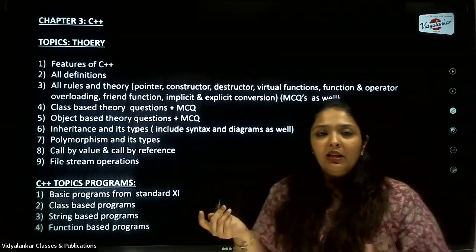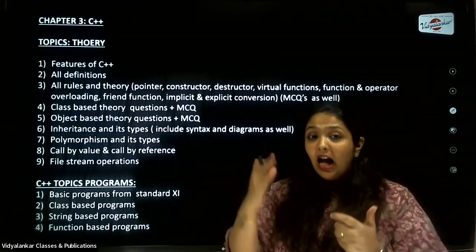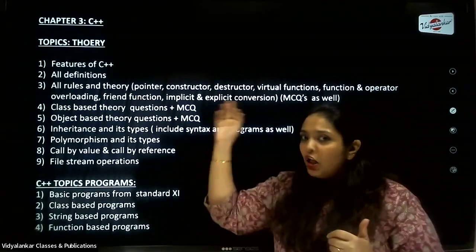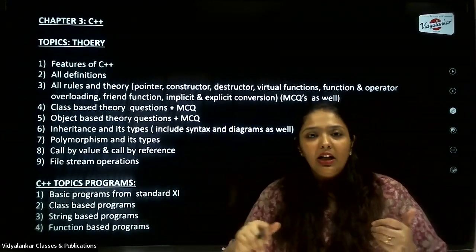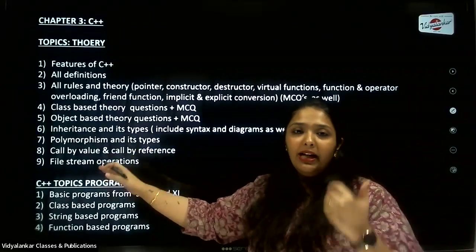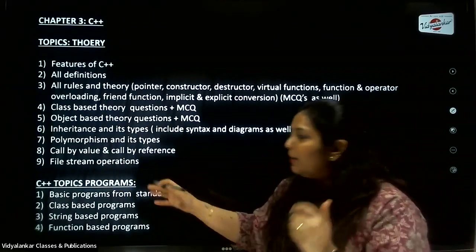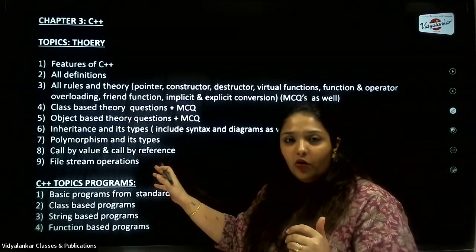Coming to polymorphism and its types, again, define what polymorphism is. Polymorphism means having many forms. So function overloading and operator overloading, you can define them. Then calling a particular function by its value and calling a particular function by its reference. Here the concept of pointers comes into the picture when I talk about reference.